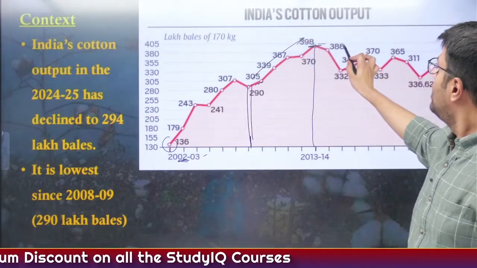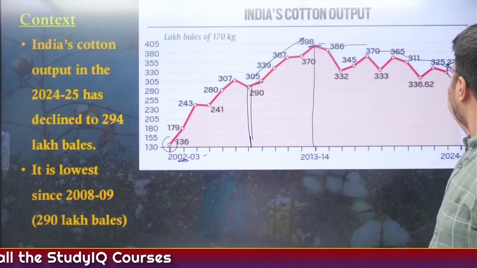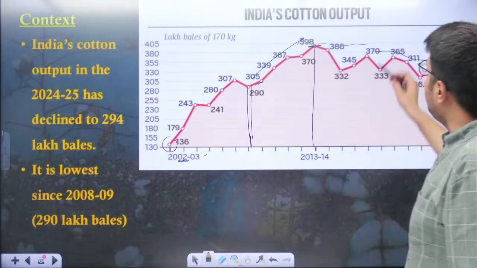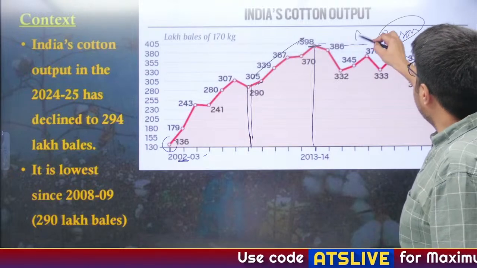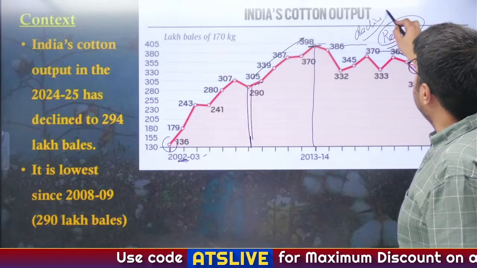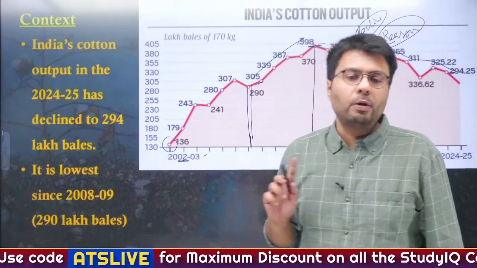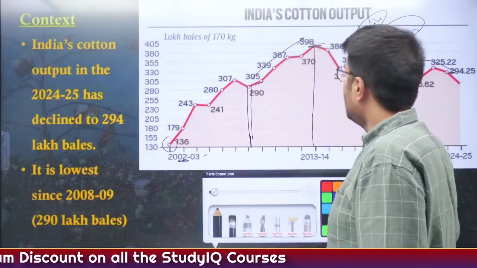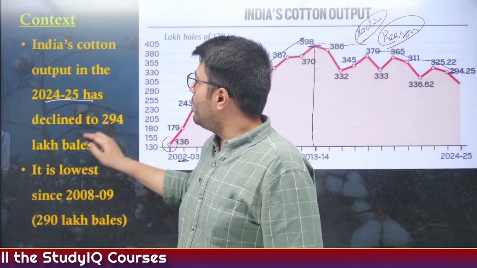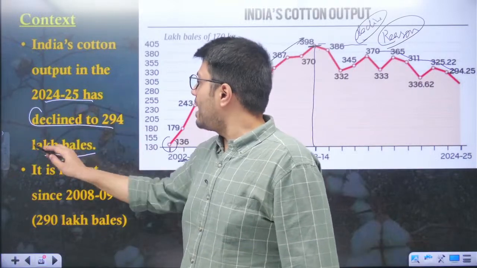But after that, you see it started to stagnate and eventually it has started to come down. So there might be some reasons which have resulted in a decline in cotton production. So in our today's discussion, we'll find out that particular reason only. The context of this article is that India's cotton output in 2024-25 has declined to 294 lakh bales,